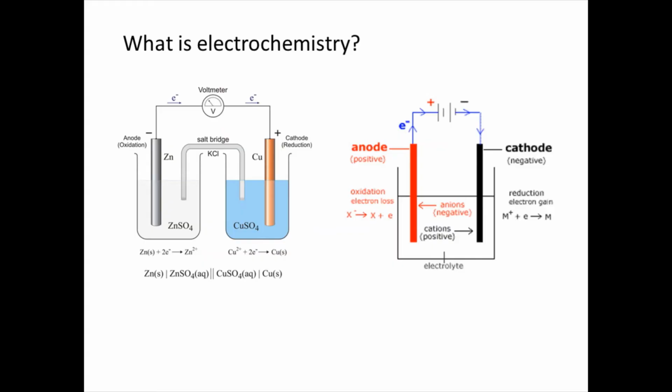When these two beakers are connected through a salt bridge, I will let you know what exactly a salt bridge is in another video. Then when the two rods are connected to a voltmeter, suddenly we find a deflection. What do we mean by the word deflection? Deflection means change in the value. Okay, what had happened we will come to know in a few minutes from now.